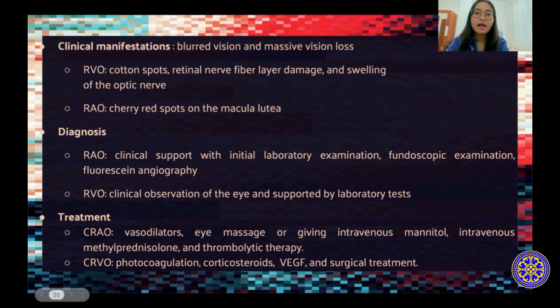The diagnosis of retinal artery occlusion is based on clinical support with initial laboratory examination, fundoscopic examination, and fluorescein angiography. While in retinal vein occlusion, the diagnosis is made based on clinical observation of the eye and supported by laboratory tests. There are several treatment options for central retinal artery occlusion, including the use of vasodilators, eye massage or giving intravenous mannitol, intravenous methylprednisolone, and thrombolytic therapy. While there are several treatments for central retinal vein occlusion, including photocoagulation, corticosteroid, anti-vascular endothelial growth factor, and surgical treatment.